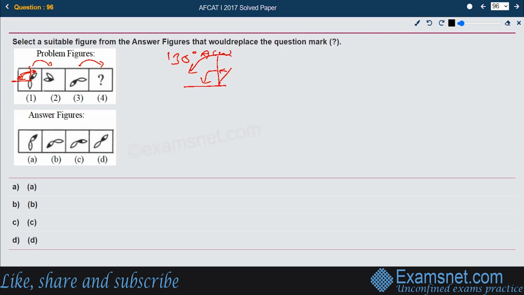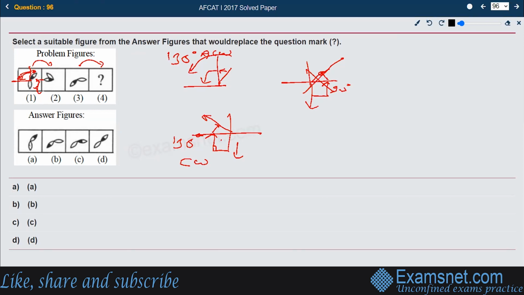What is happening with the unshaded one? The unshaded one was originally facing south. Rather, it was facing downside, and it moved 90 degrees clockwise, and then one more time 45 degrees clockwise. So ultimately it moved 135 degrees clockwise.